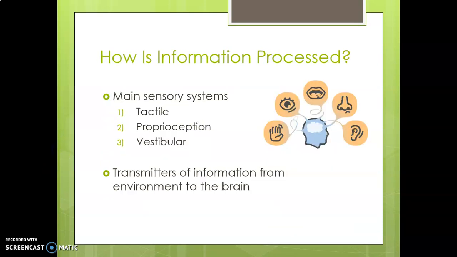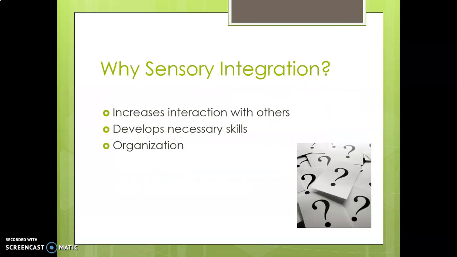How is information processed? The main sensory systems like tactile, proprioception, vestibular, which I told you already, we call power senses. So all these sensors here, this is a human's brain, and the tactile, visual, taste and smell inputs are all coming from different parts of the body. They come and relate to the brain. So what is happening is transmission of information from the environment to the brain.